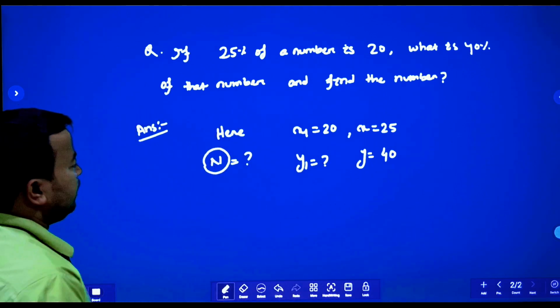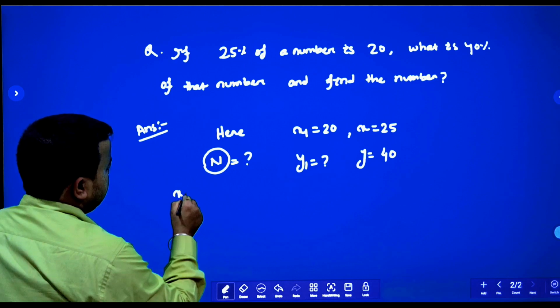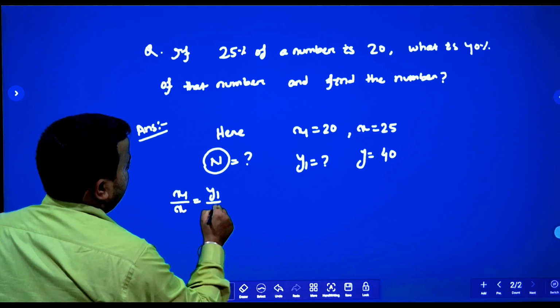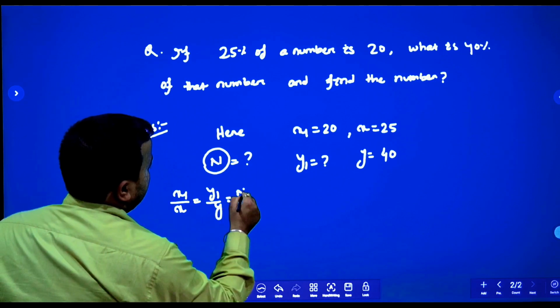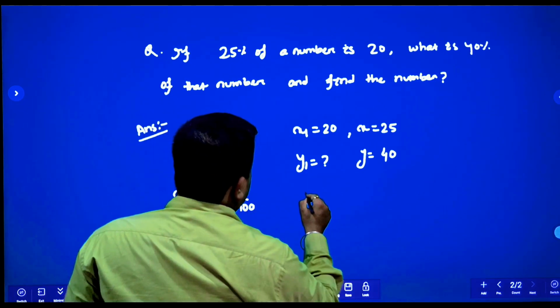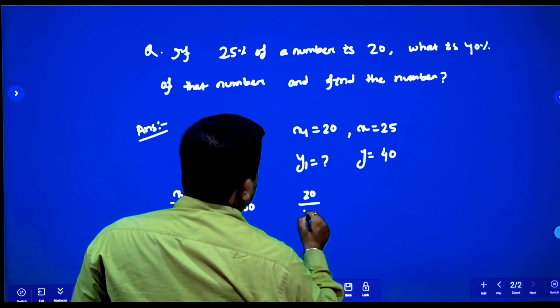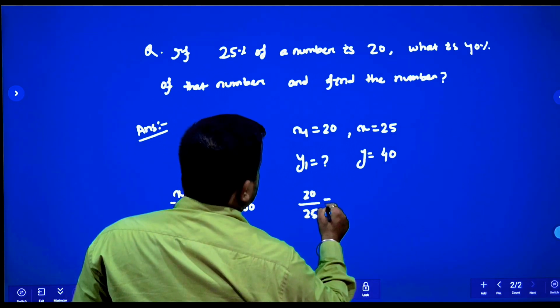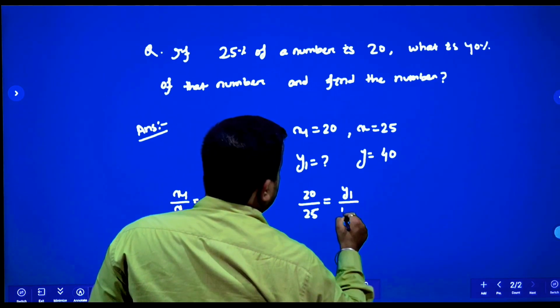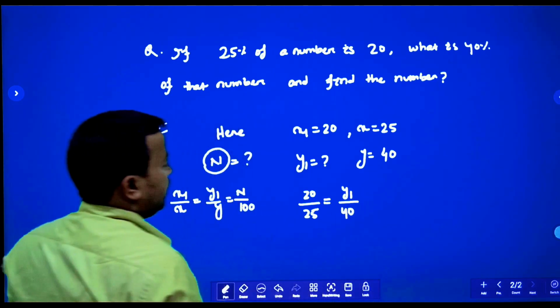Before that, we know the formula: x1 by x is equal to y1 by y is equal to n by 100. So x1 is 20, 20 by 25 is equal to y1 divided by 40. Yes or no?